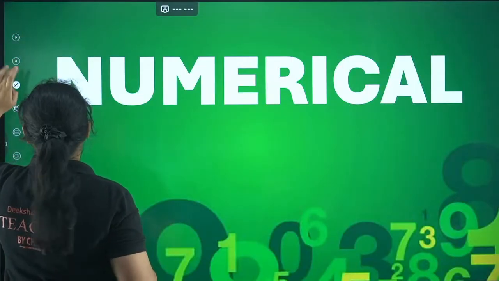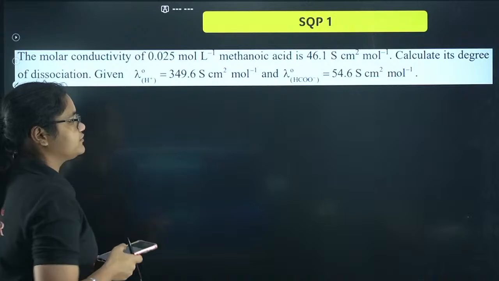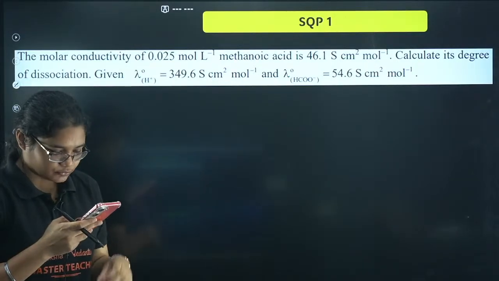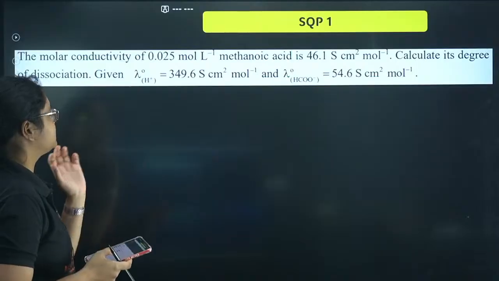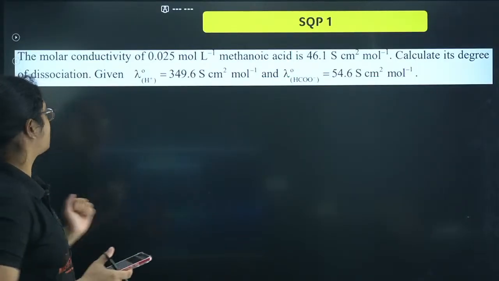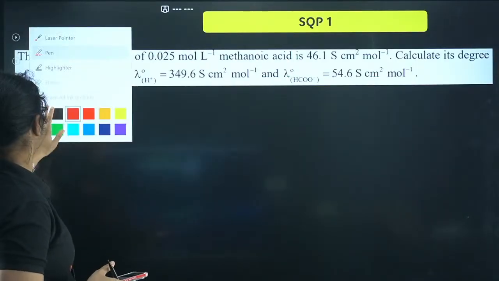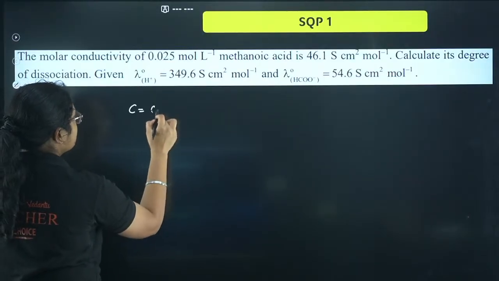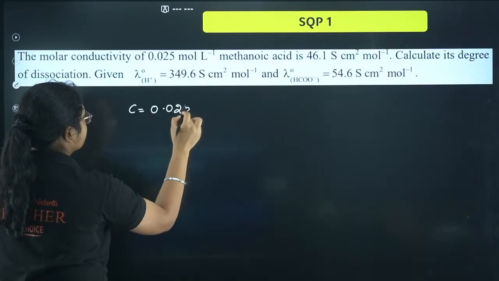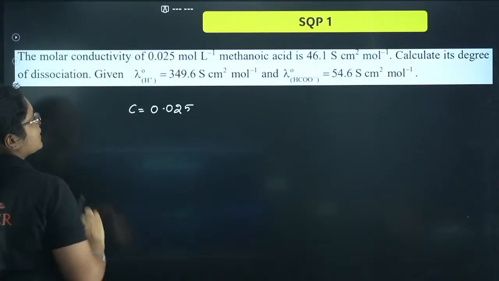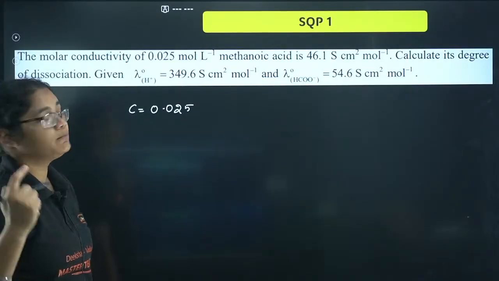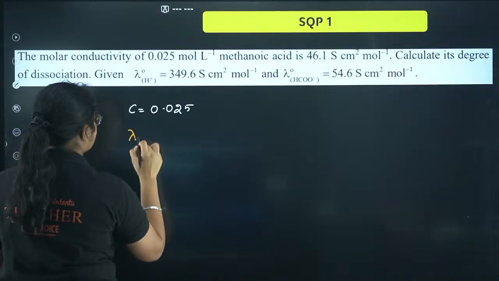Next, numerical questions. So all of you can see the question. I'll not be solving it in detail. I'll tell you how to solve the question. Okay, so you can sit with your calculator and quickly solve with me also. So the first question has given us the molar conductivity. What is the concentration given? 0.025. Okay. Methanoic acid is 46.1 S cm² mol⁻¹. That is the molar conductivity. How much?